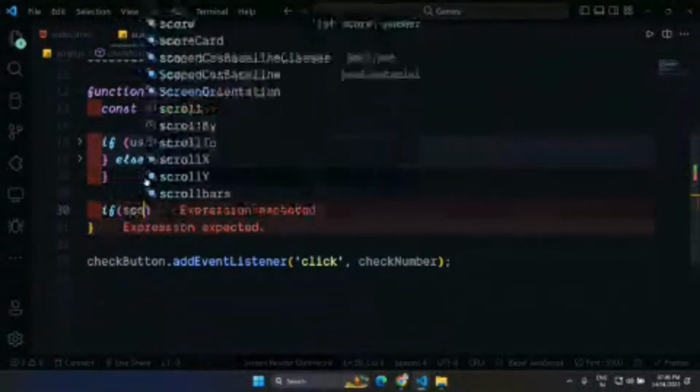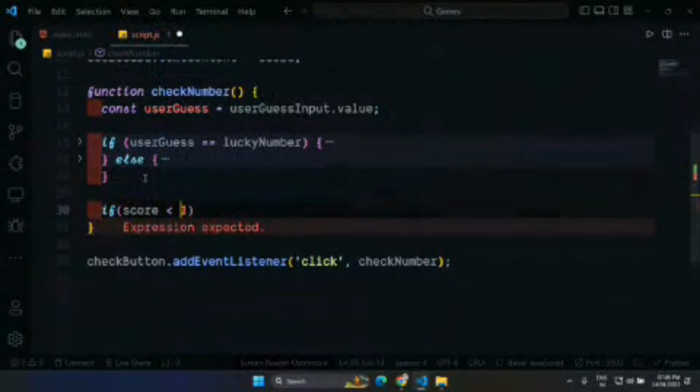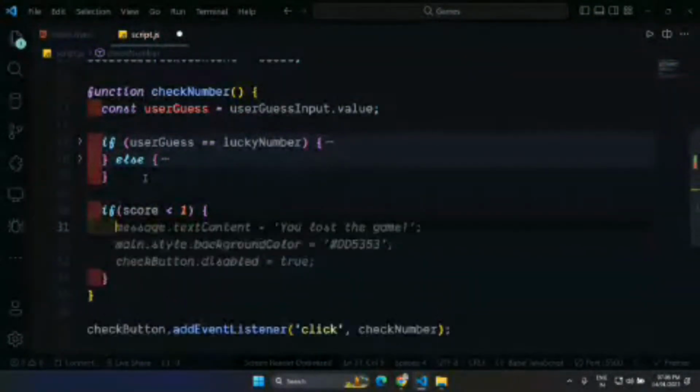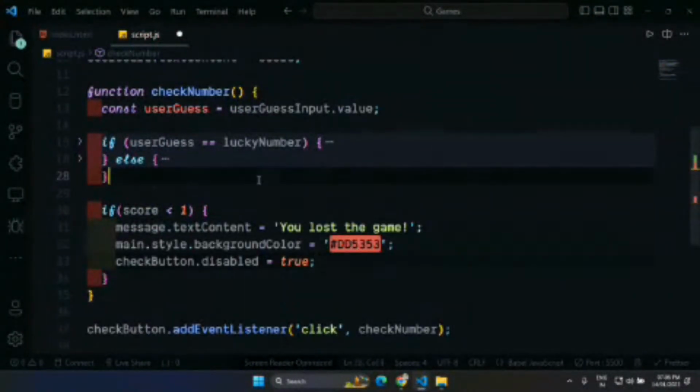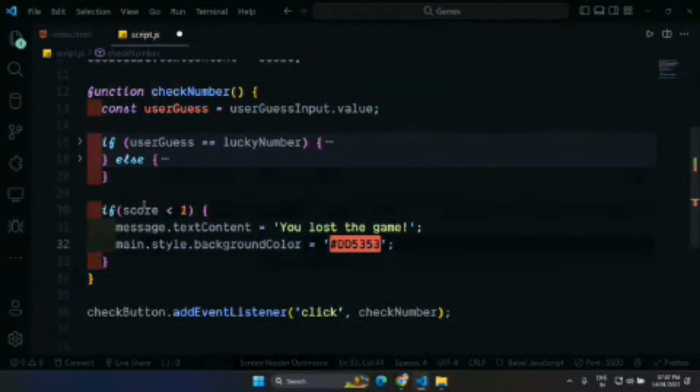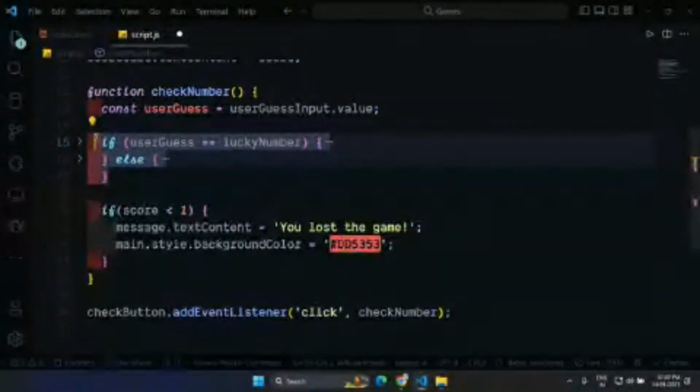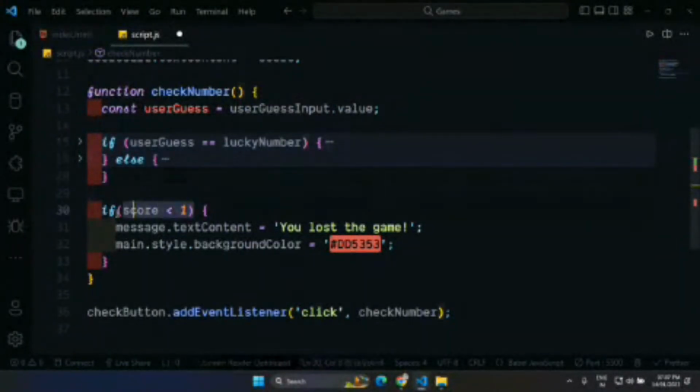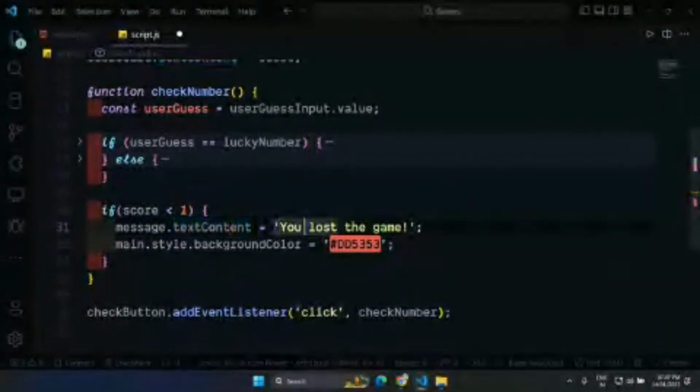If the score is less than 1, then just show a message. So see what I'm doing here. After this whole if and else of checking the number, if the score is less than 1, then message dot text content, you lost the game.